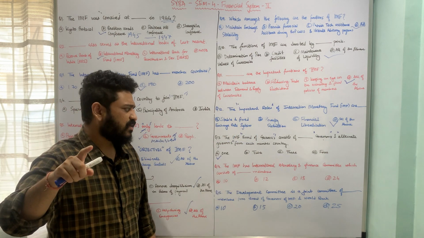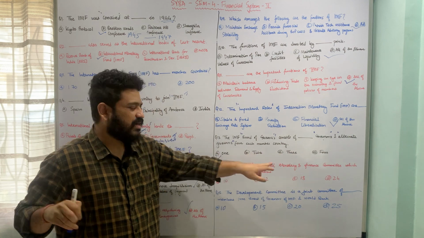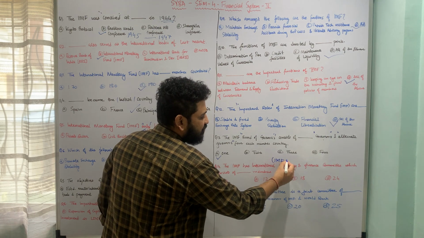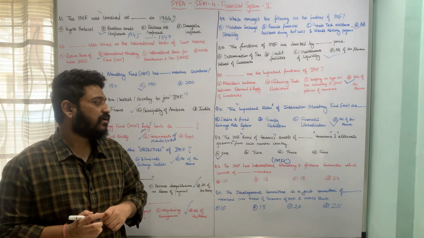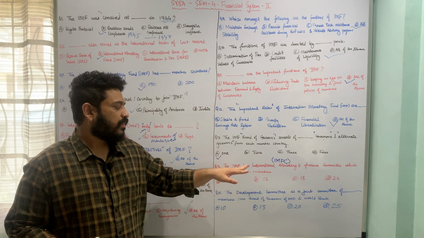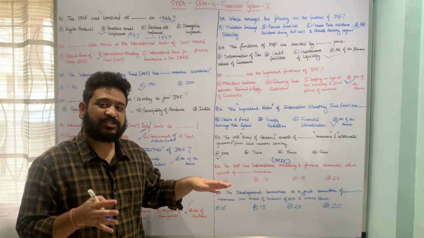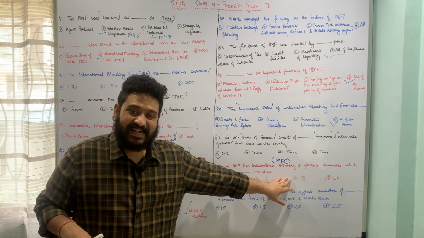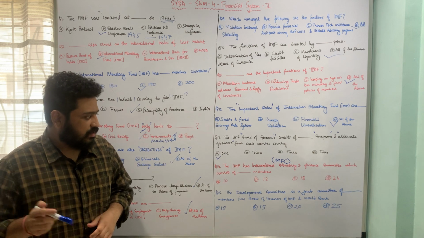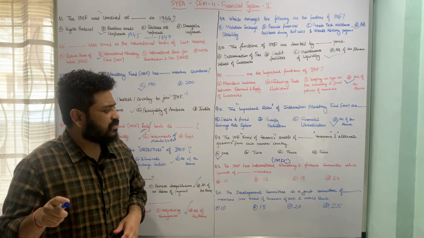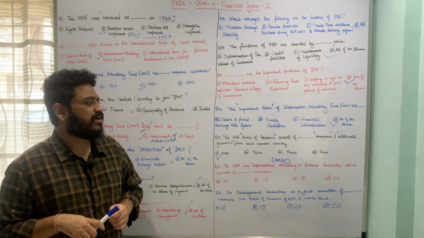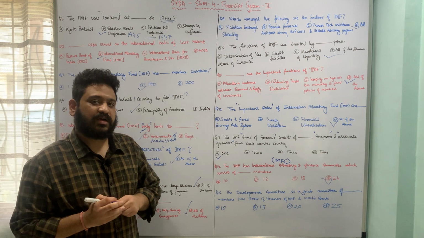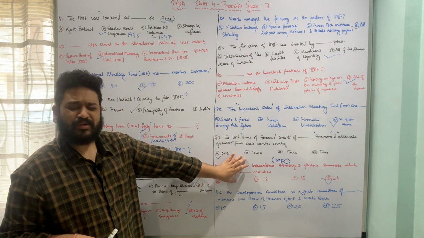The IMF has International Monetary and Finance Committee, very important. This committee, the International Monetary and Finance Committee, IMFC of the International Monetary Fund, has dash members or consists of dash members, whether it is A 10 members, B 12 members, C 18 members, or D 24 members. So here the International Monetary Fund's IMFC or International Monetary and Finance Committee consists of option D, 24 members. So here the correct option is option D. I hope this is clear.